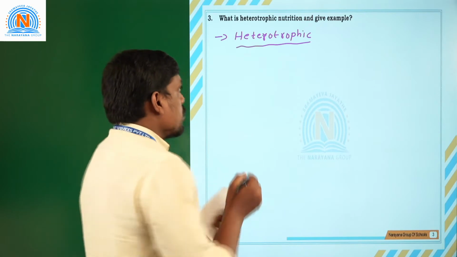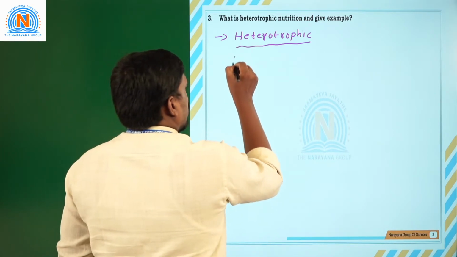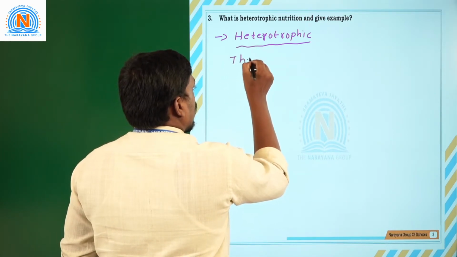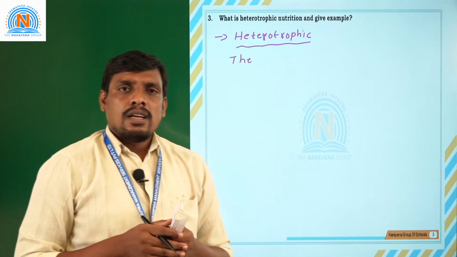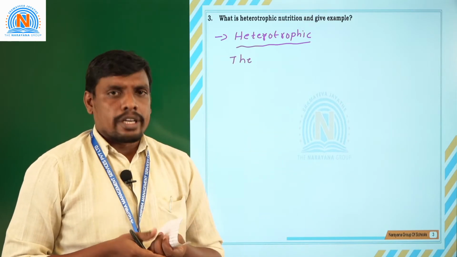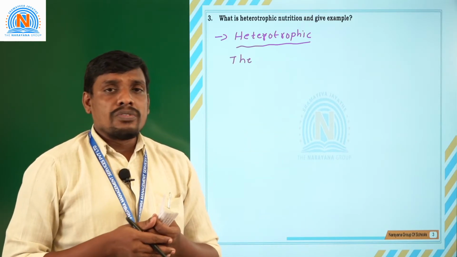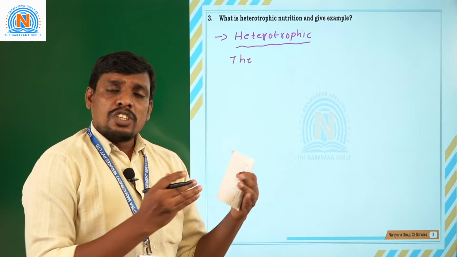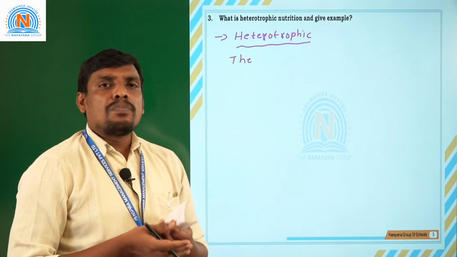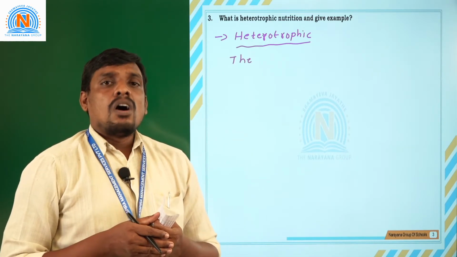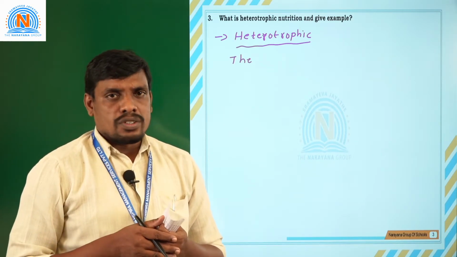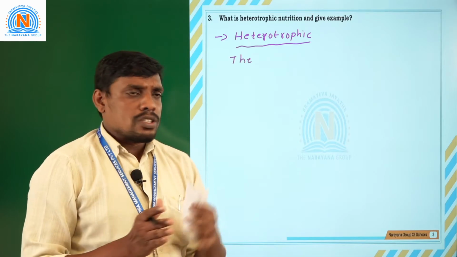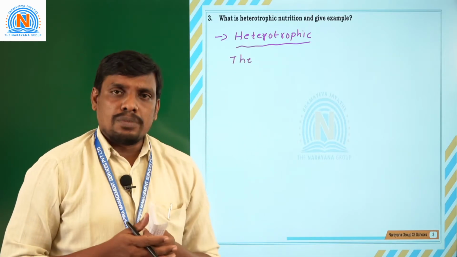So, the process of nutrition which depends upon another organism, depending upon other living organisms. What do you mean by autotrophic nutrition? Organisms which can make their own food materials are called autotrophs. Such kind of nutrition is called autotrophic nutrition. Autotrophic nutrition is quite opposite to heterotrophic nutrition.